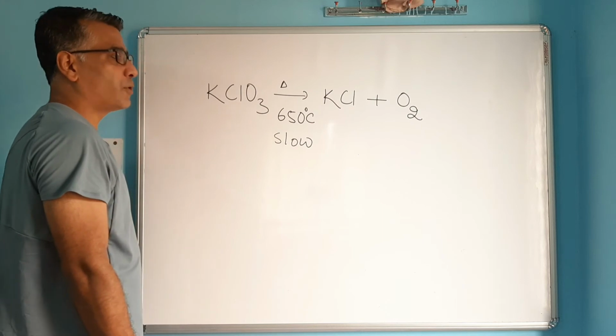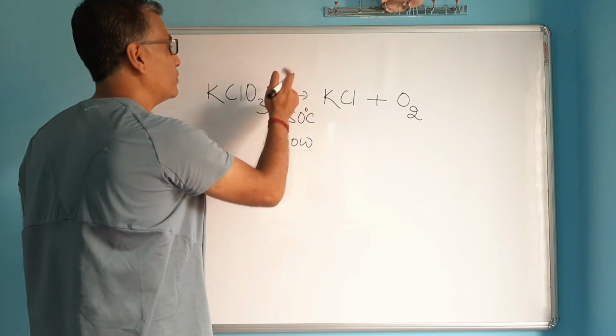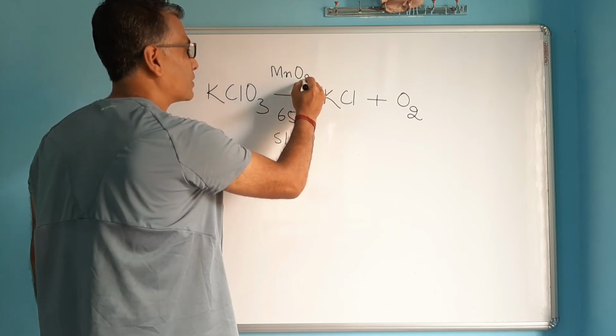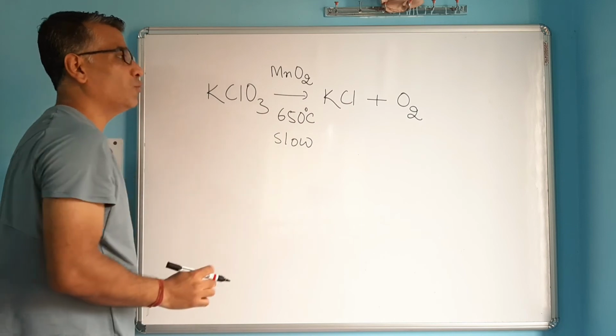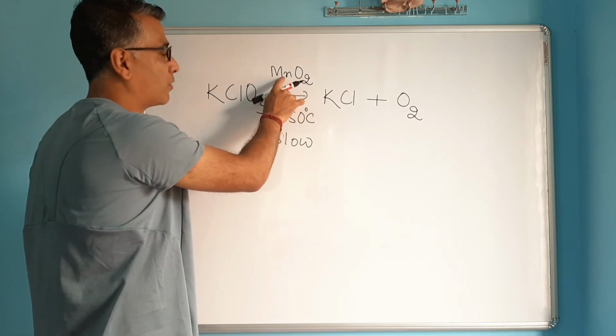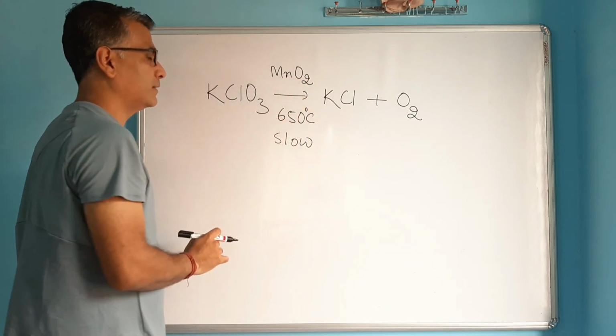So how do you make this process fast? To make this process fast, what we do is we put this compound called manganese dioxide. Its formula is MnO2. Mn is the symbol of this element called manganese. So it's a compound between manganese and oxygen. It's known as manganese dioxide.